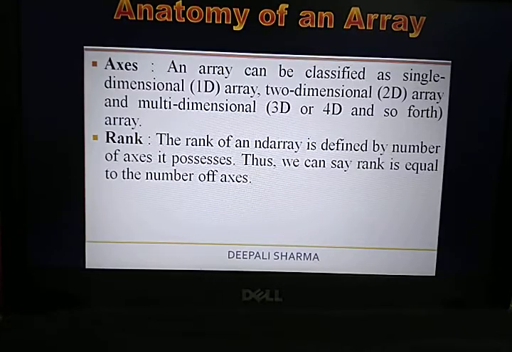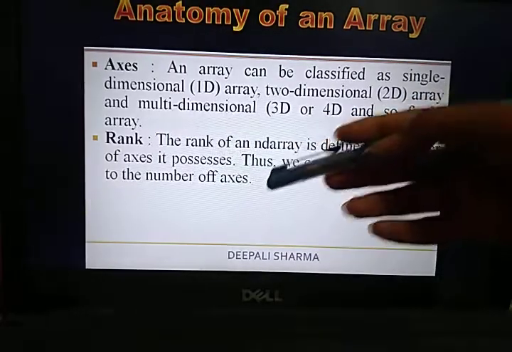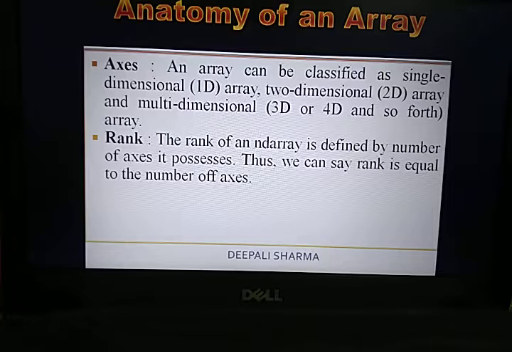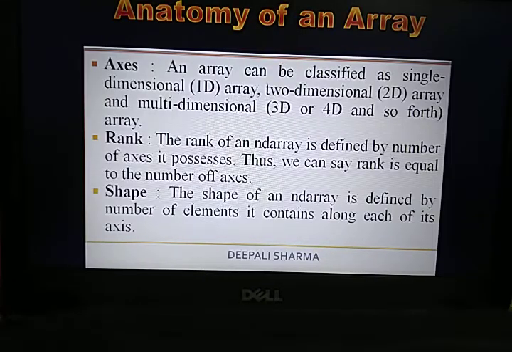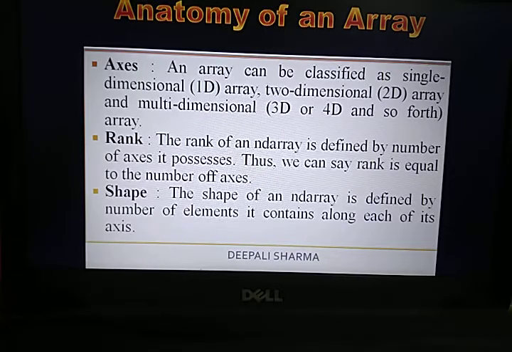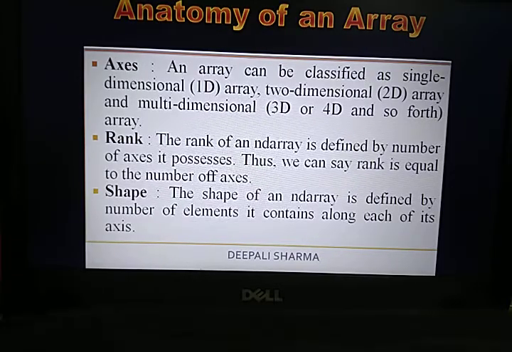rank. The rank of an ND array, that means a multidimensional array, is defined by the number of axes it possesses. That means whatever number of axes your array has, that defines its rank. So we can say that rank is equal to the number of axes. That means if there are 3 axes in the array, the rank of your array will be 3. And the shape of the ND array is defined by the number of elements it contains along each of its axes.